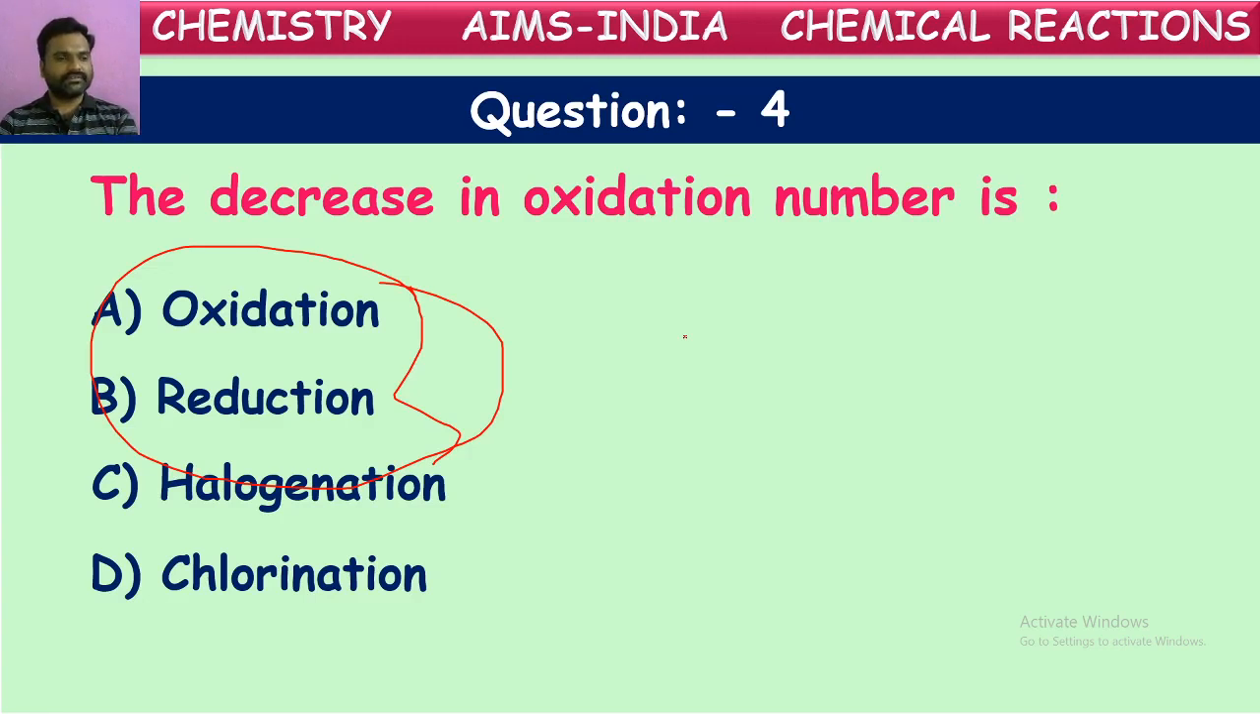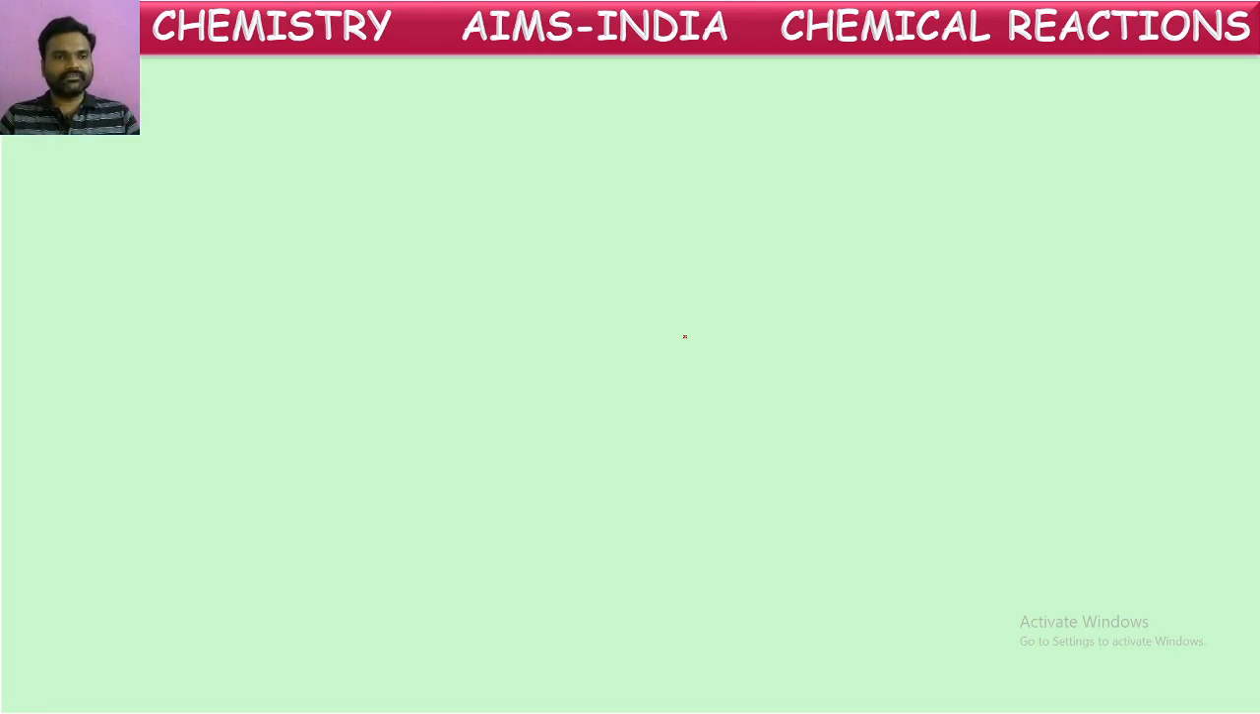Yes, the decrease in the oxidation number is called, yes, many of you trying. Good. Yes, it is reduction. Decrease in the oxidation number is called reduction. Increase in the oxidation number is called oxidation. Now they asked about decrease in the oxidation number, so reduction is the correct answer. Next.